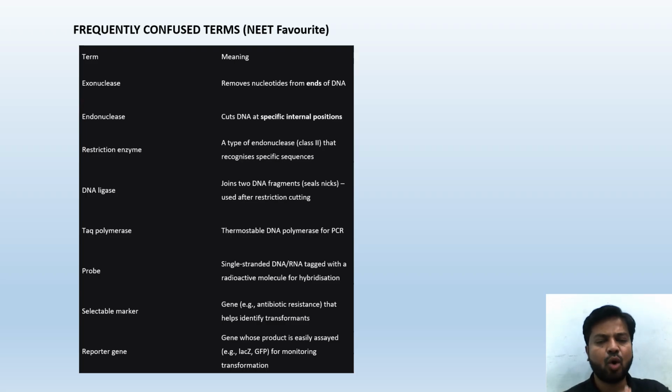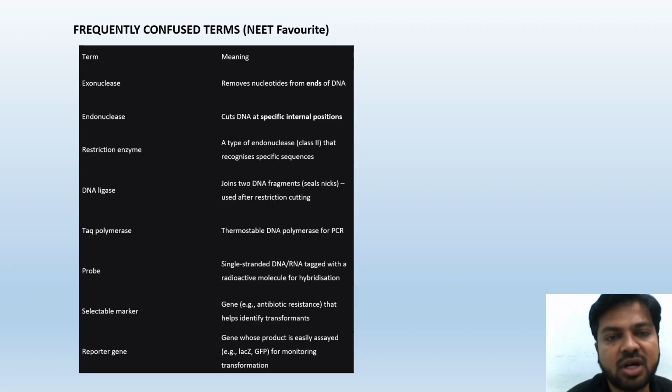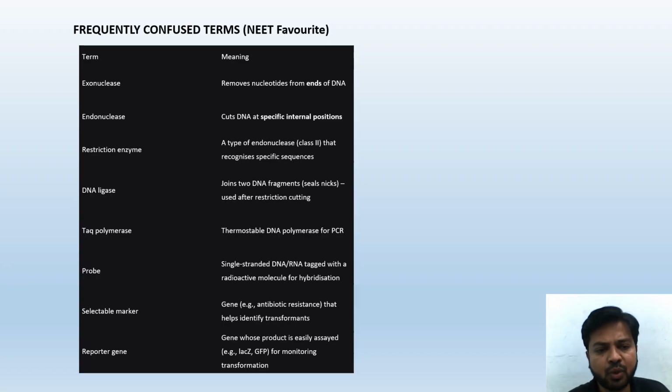See, after studying all these processes, a few of the things are used in one process, and the other things are used in other processes. So during the exam, there's a chance that you get confused. So these are confused terms. These are NEET favorite. And reporter gene, for example, a gene whose product is easily assayed for monitoring the transformation. Repeated questions are being asked from this term. Stop the video here, write it down, or listen to this video multiple times.